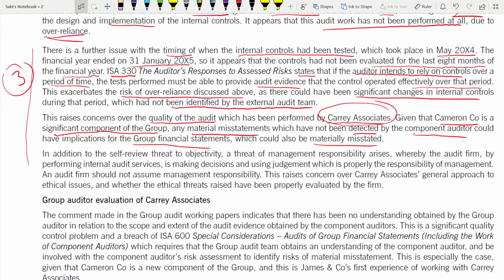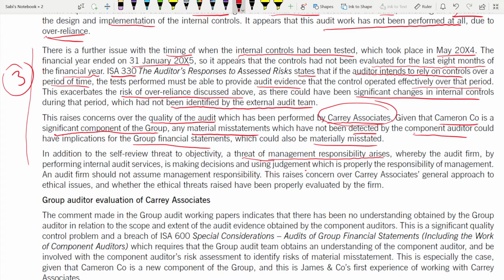So what happens? In addition to the self-review threat to objectivity, a threat of management responsibility arises. There's a threat of management responsibility, whereby the audit firm, by performing internal audit services, is making decisions and using judgment.